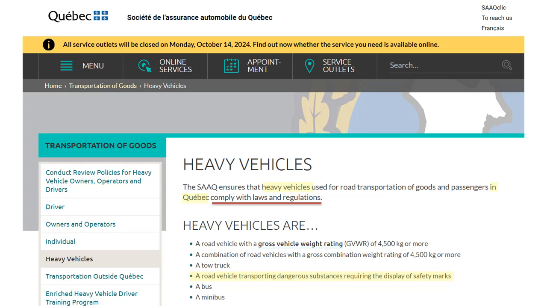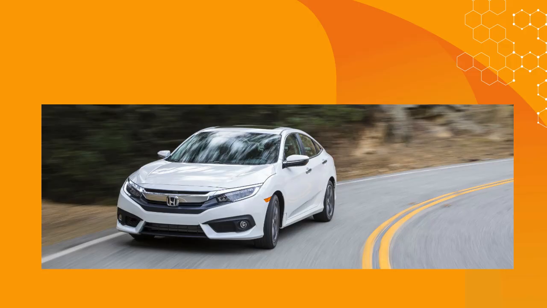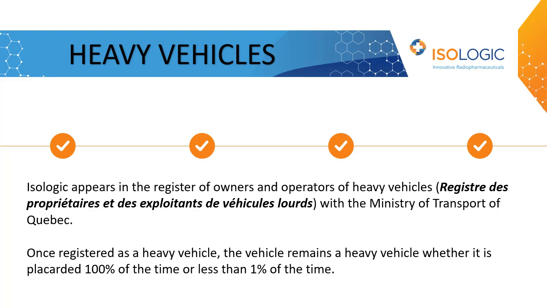Since the transport of a single Category 3 yellow radioactive package requires that the transport vehicle be placarded, this vehicle becomes a heavy vehicle, which must comply with these laws and regulations. Which means that the fleet of small Isologic vehicles, which in several circumstances must be placarded because of at least one 3 yellow package, automatically becomes a fleet of heavy vehicles. Isologic is listed in the SAAQ Register of Owners and Operators of Heavy Vehicles, under the Quebec Ministry of Transport. Once registered as a heavy vehicle, the vehicle remains a heavy vehicle, whether it is placarded 100% or less than 1% of the time.